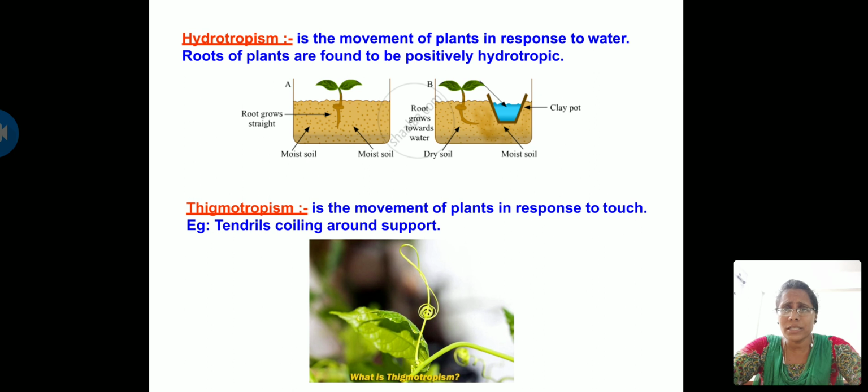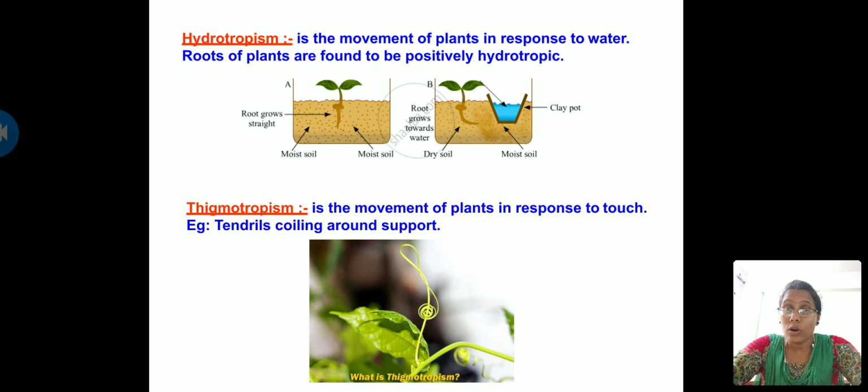So in the picture you can see the plant here, the shoot system is moving upwards, that is opposite to the water. And so I forgot to tell you, in hydrotropism, what is the stimulus? So anyways, I'll tell you the answer. In hydrotropism, the stimulus is water. So here the shoot system is moving away from water.